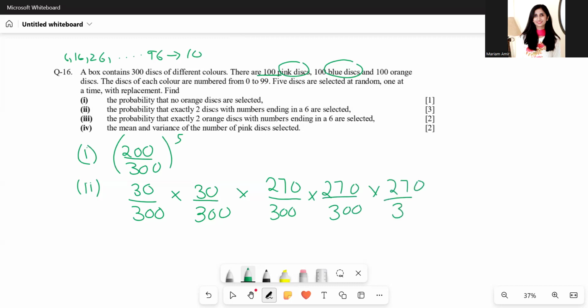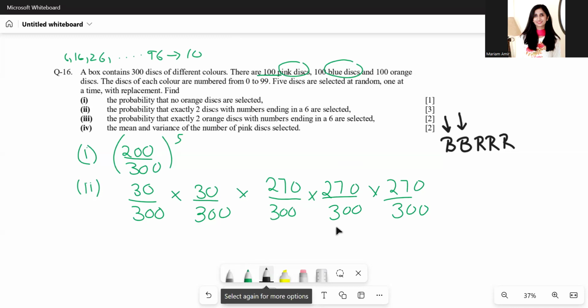Okay, now we're not done yet, because two of the discs end with a 6 and the other ones do not end with a 6. This is just like, for example, a black ball, a black ball, a red ball, a red ball, a red ball. You have two numbers ending with 6, and then three discs not ending with a 6.